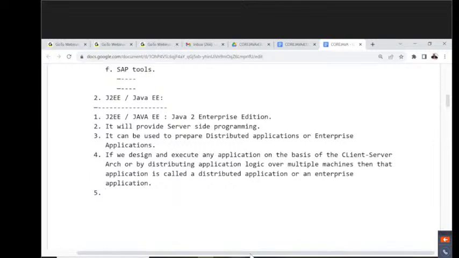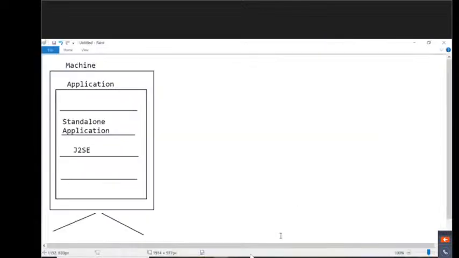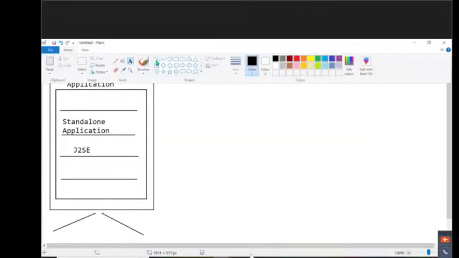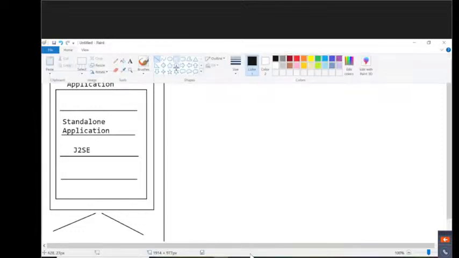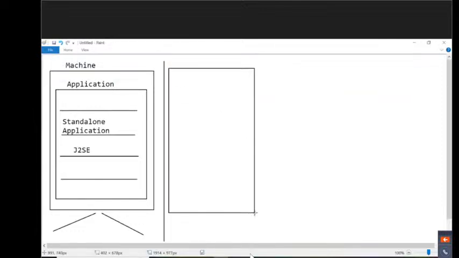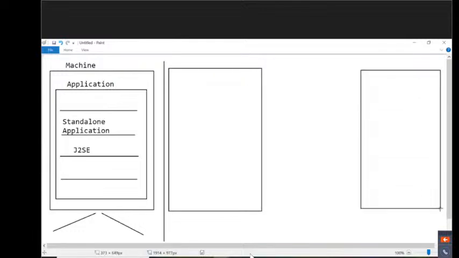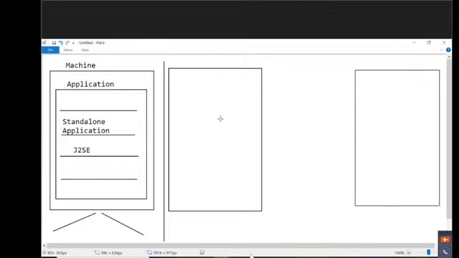Now let's see this diagrammatically. I want to provide this representation, understand it clearly. For example, I have two computers, two machines, client and server. Definitely I need to take a minimum of two systems. This is one computer, and this is another computer.